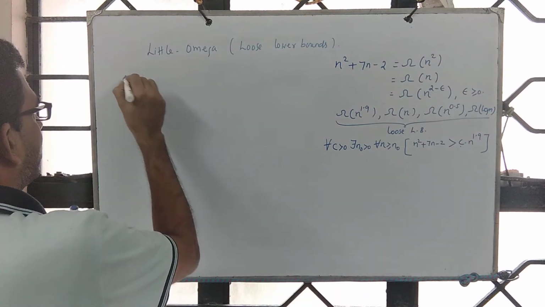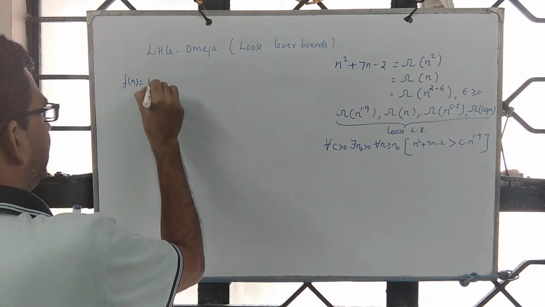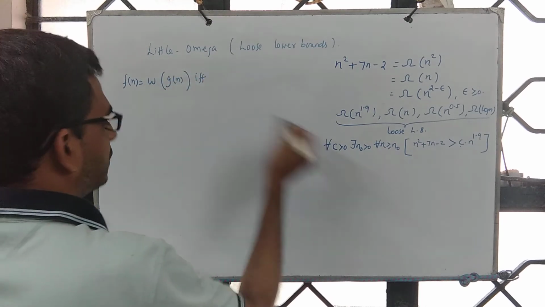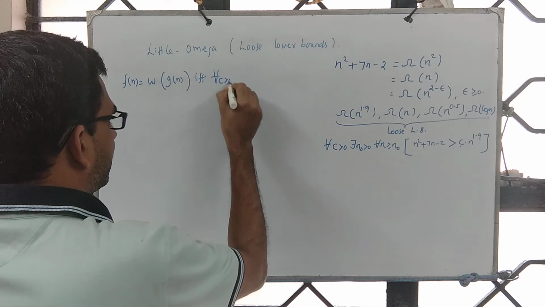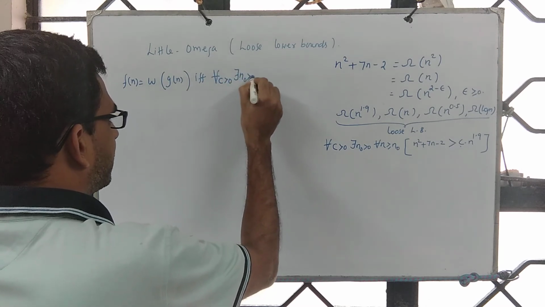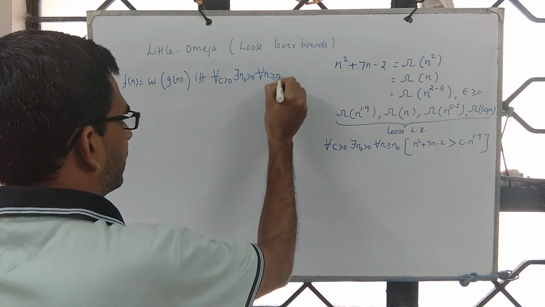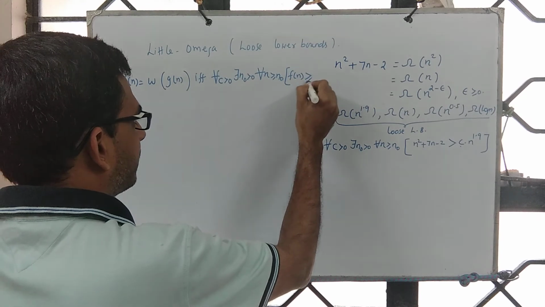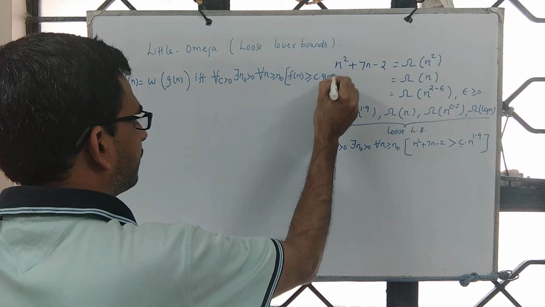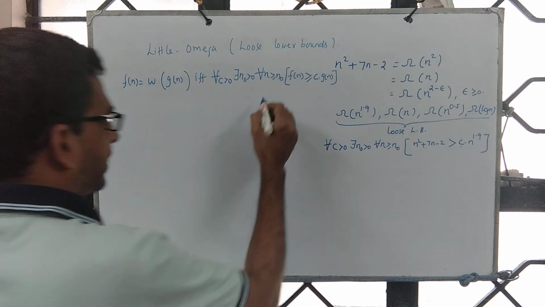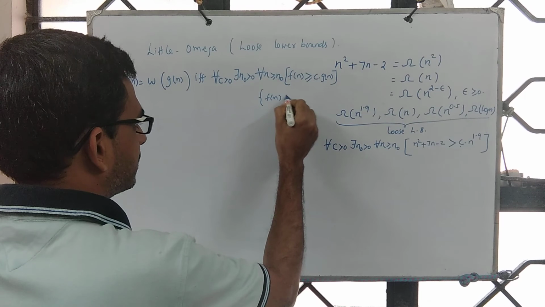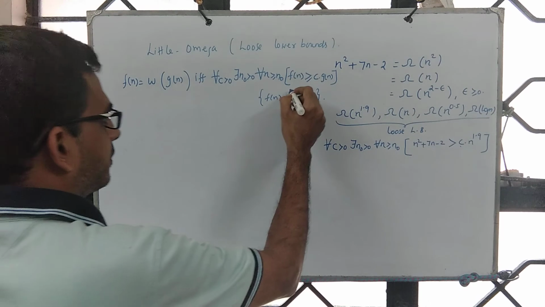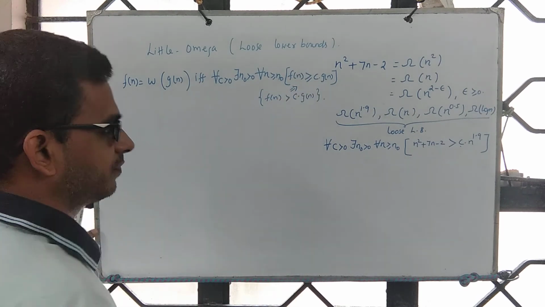So formally, f of n is little omega of g of n if and only if this one is true. For all c greater than 0, there exists n naught greater than 0, and for all n greater than or equal to n naught, we see that f of n is lower bounded by c times g of n. One can also write f of n is strictly more than c times g of n. Okay, so it is always the case, so we can write this.